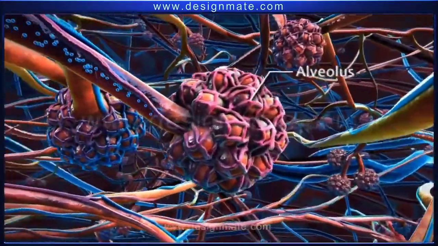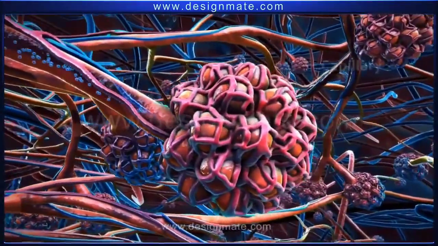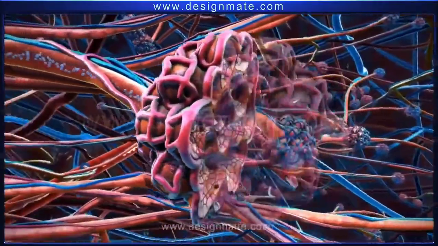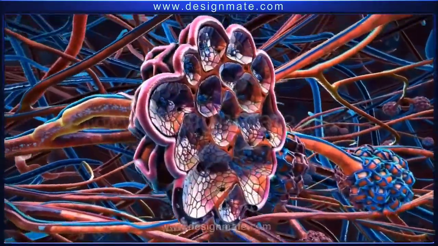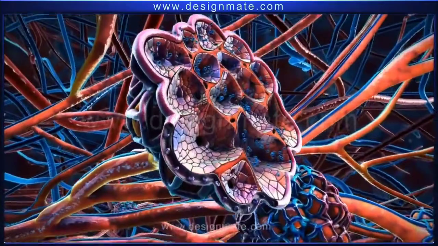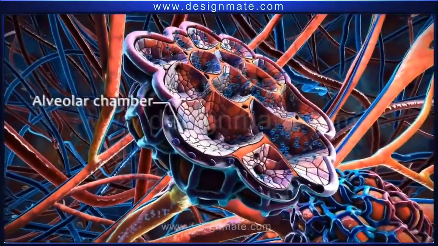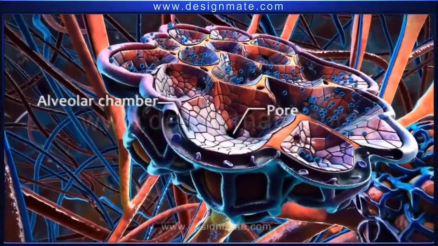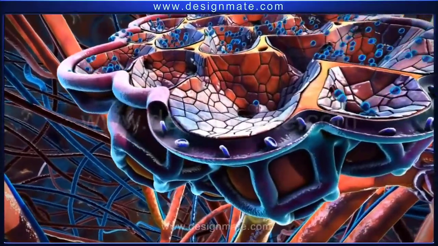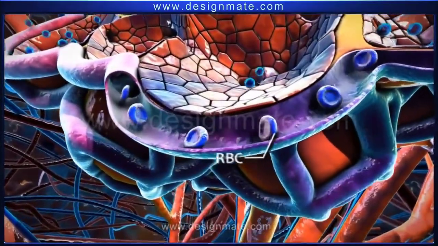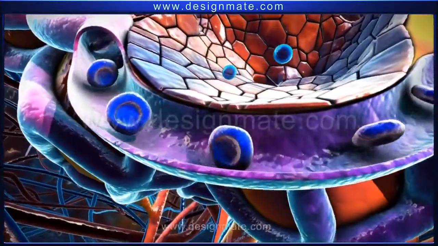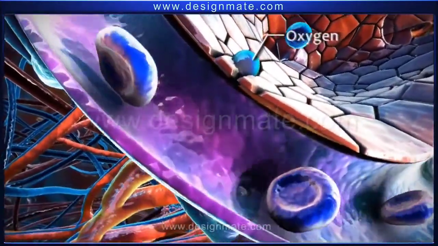Here is the alveoli, the site where the exchange of gases takes place. Alveoli is covered with capillaries, between which the exchange of gas occurs. The oxygen comes into the alveolar chamber from the pore and diffuses into the blood vessel through the membrane.